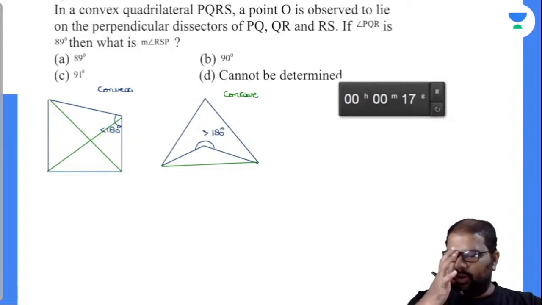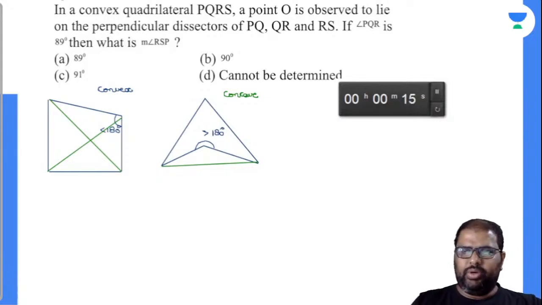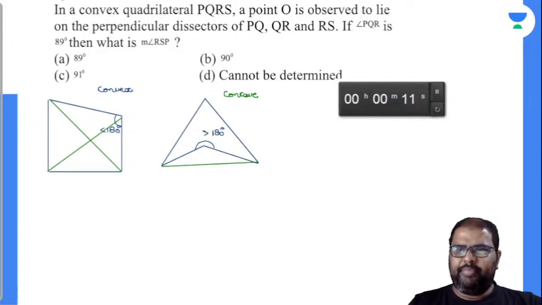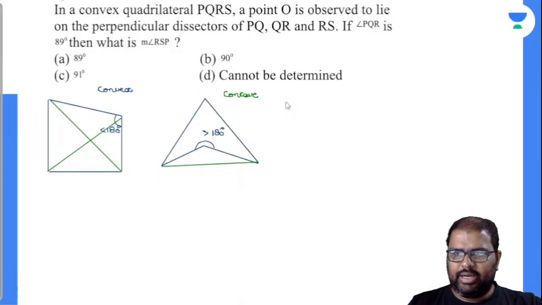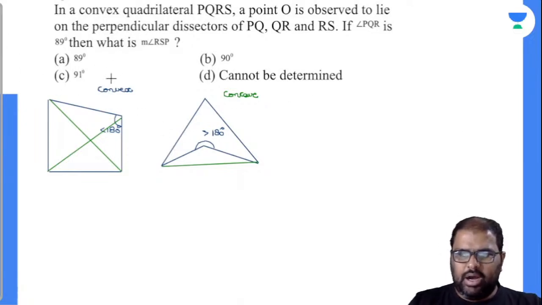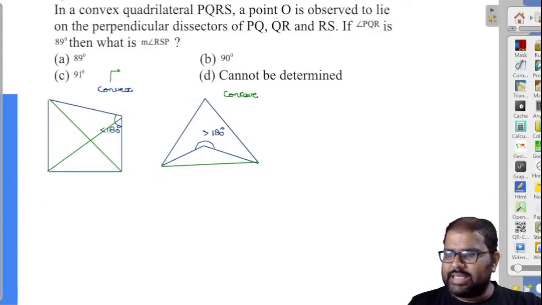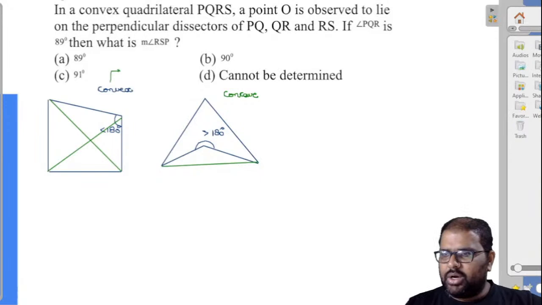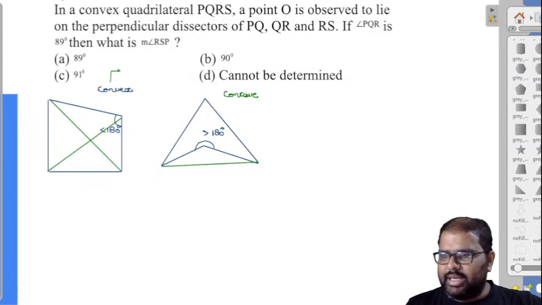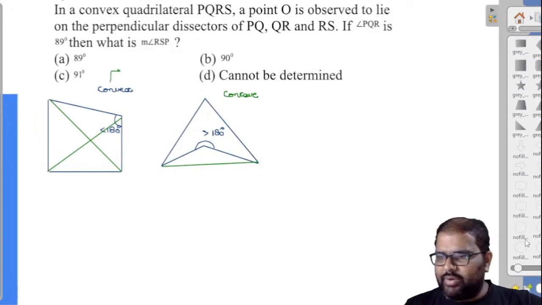A convex quadrilateral PQRS, a point O is observed to lie on the perpendicular bisectors, right, of PQ, QR and RS. If angle PQR is 89 degrees, what is angle RSP is the question asked. Ab dekho, right, it's convex quadrilateral, all the vertices will be on the circumference of the circle only. So I can draw like this. It is a cyclic quadrilateral beta.